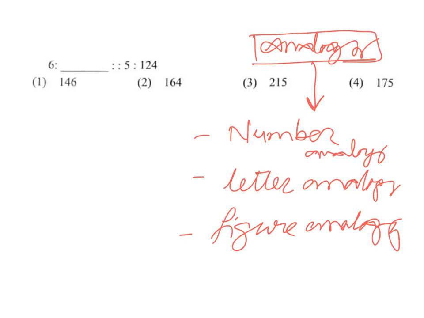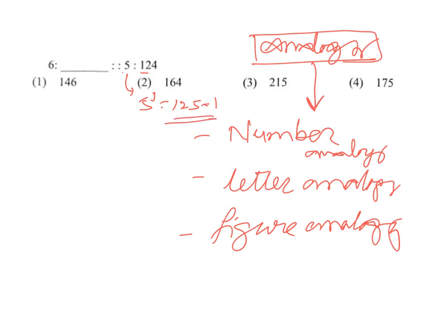See, there are different ways of establishing the relationship. If you are perfect with the squares and the cubes, then your answer will become very easy. For example, 5 and 124. If you go with 5 cube, what is 5 cube? 5 cube is nothing but 125, but what is given? 124. So minus 1.